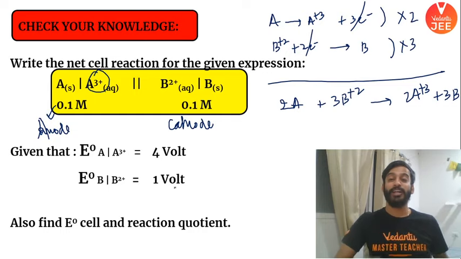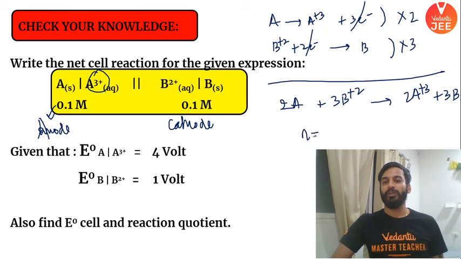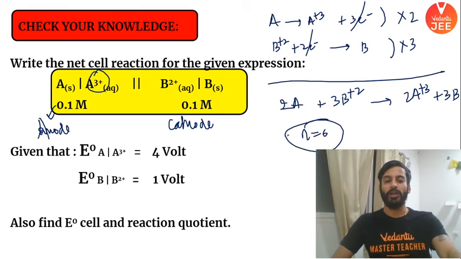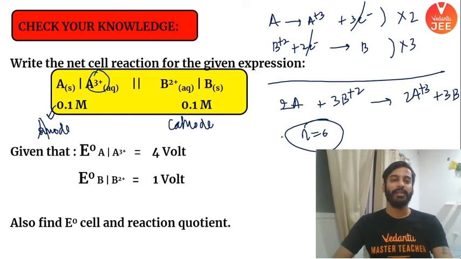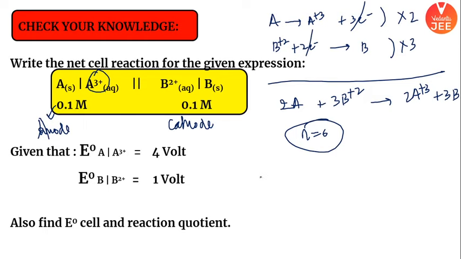You have to make sure that the total number of electrons are same in a process. They get cancelled out. How many electrons are involved? If I ask, 6 electrons are involved. If I ask you how many, 6. ठीक है, ये भी समझ आया. तो हमने आपको पूरा लिख के दिखा दिया. Can you guys tell me quickly what will be the Q of it? What will be the Q of this reaction?